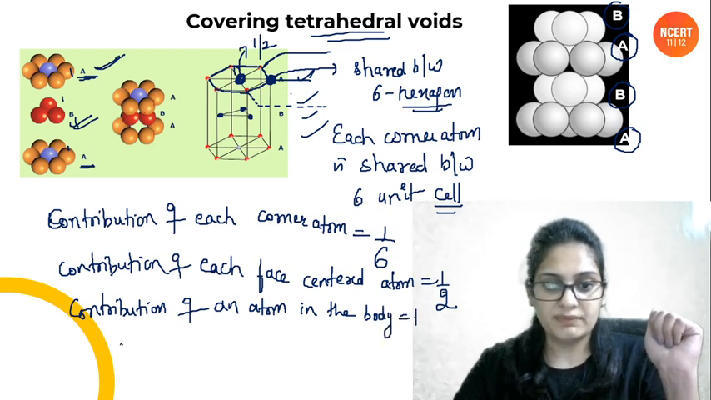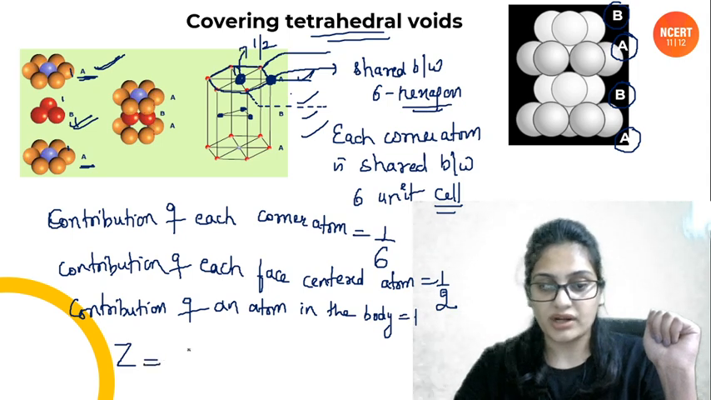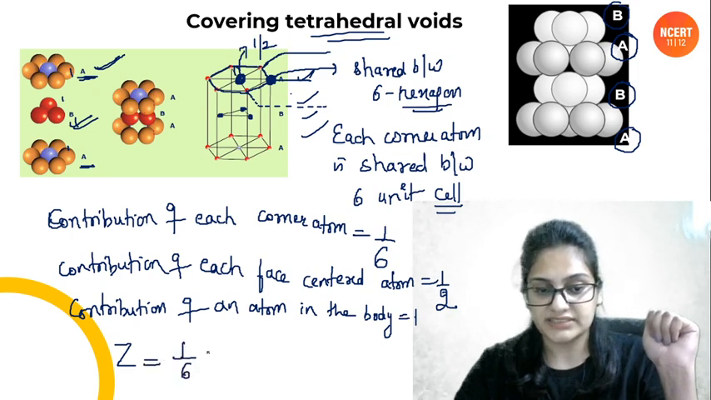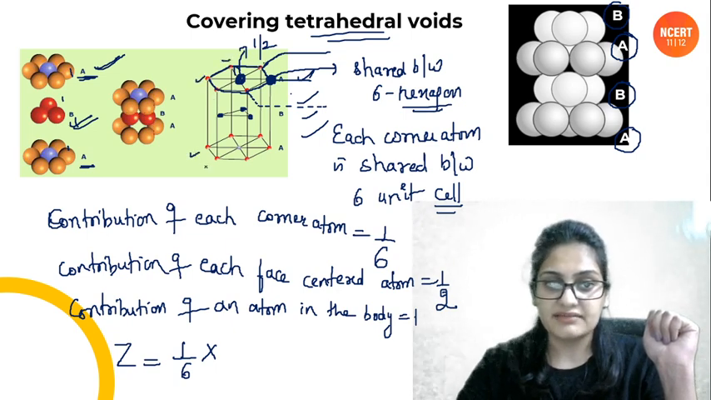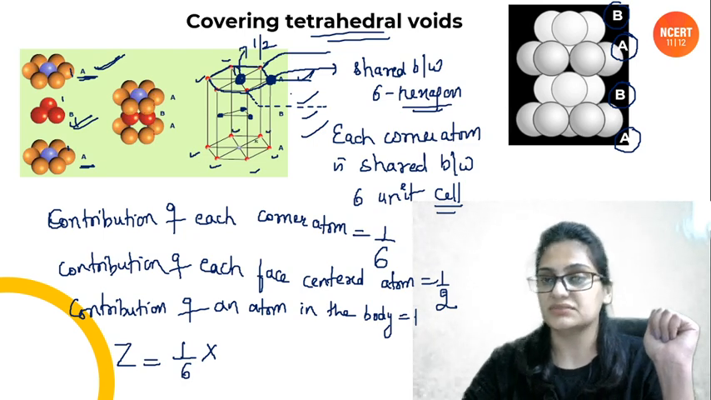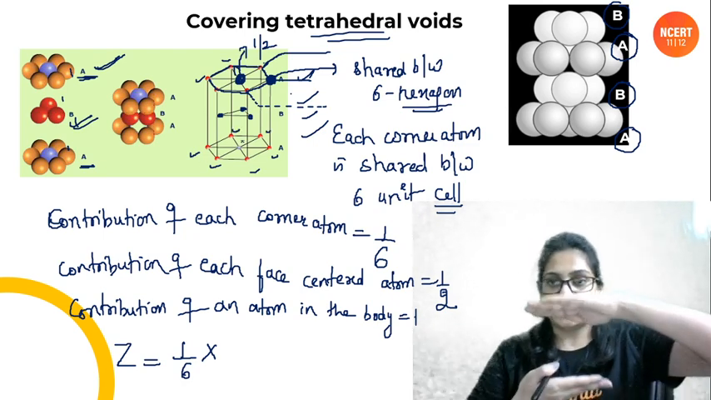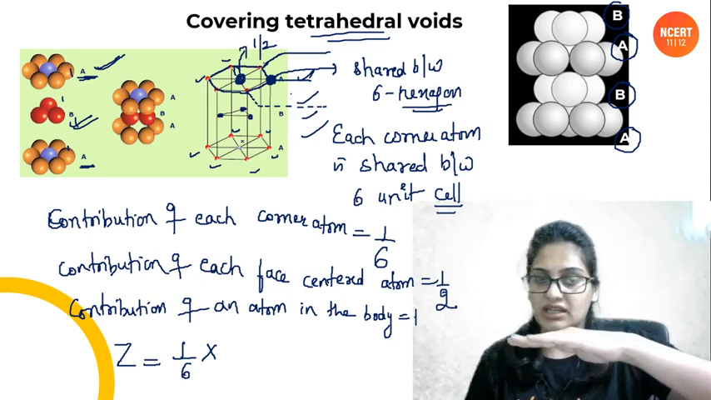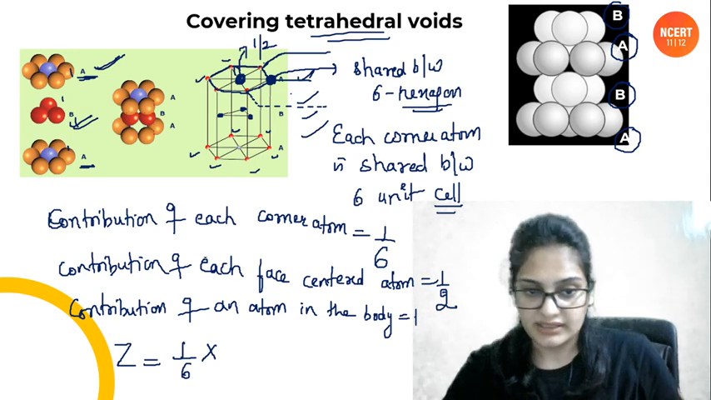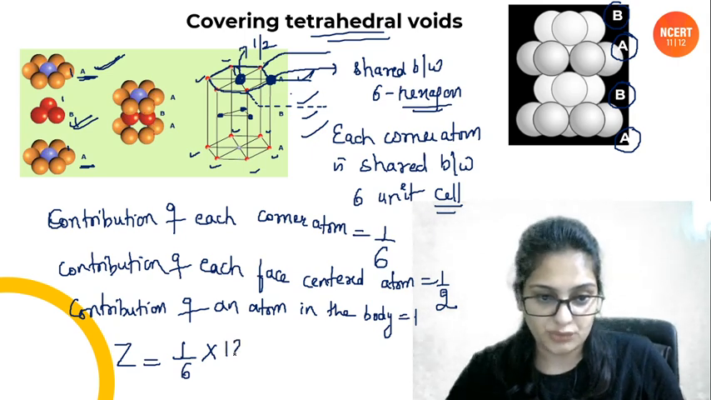ठीक है. Now people let's calculate Z for it. Corner atom का contribution कितना है? 1/6. How many corner atoms are there? 1, 2, 3, 4, 5, 6 and 7, 8, 9, 10, 11, 12. 12 corner atoms are there because 2 hexagonal faces are there which are joined from 6 corners. ठीक है. So multiply it by 12.